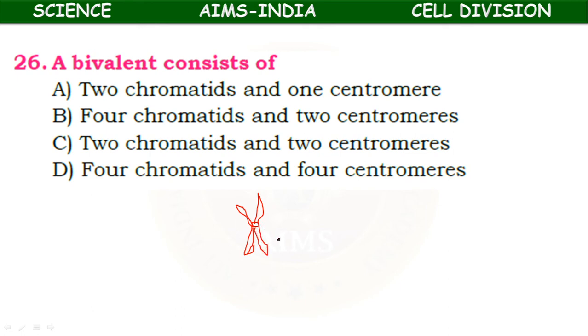Like this. Okay, after crossing over, these bivalents are formed here during prophase 1 of meiosis 1. So a bivalent consists of two chromatids and one centromere, four chromatids and two centromeres, two chromatids and two centromeres, and four chromatids and four centromeres. So actually a bivalent consists of four chromatids and two centromeres. Okay, they merge together here.